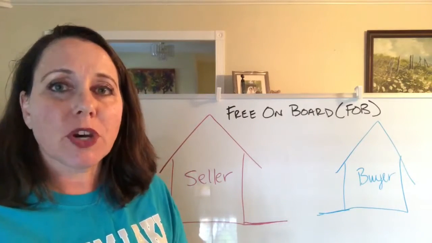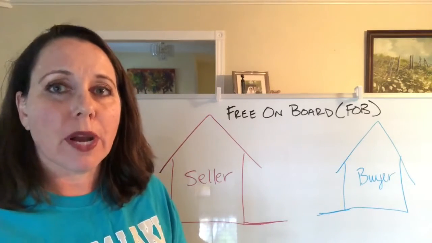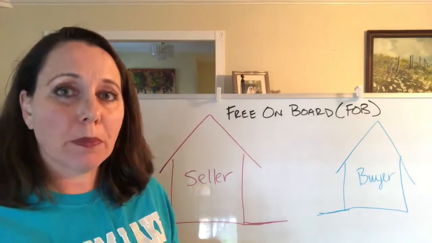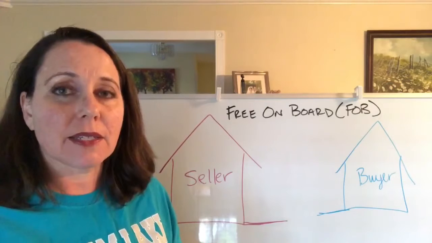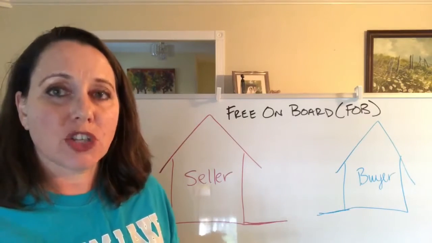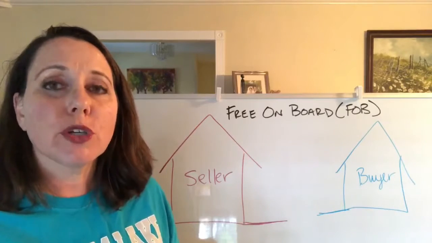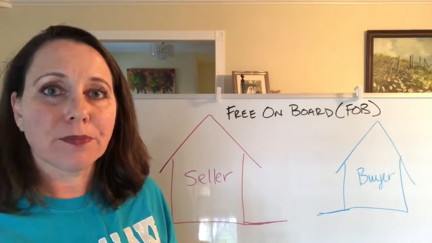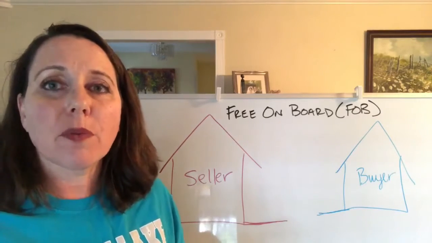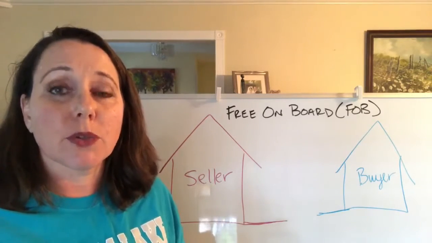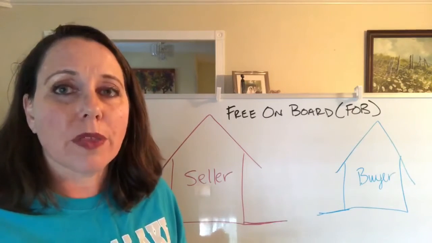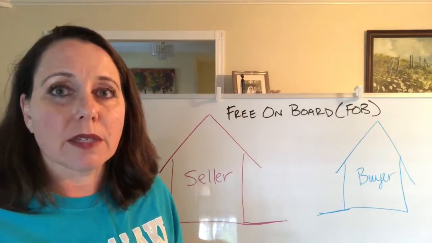So shipping terms are called free on board, or FOB. Shipping terms can be FOB shipping point or FOB destination, and this determines who pays the shipping. It also determines who owns the goods while they are in transit. So let me show you. Before I show you, the FOB terms are going to be written into the sales contract, so everyone knows ahead of time whether it's FOB shipping point or FOB destination.